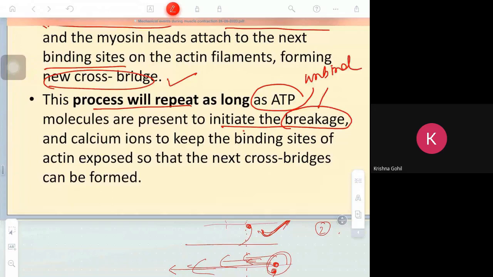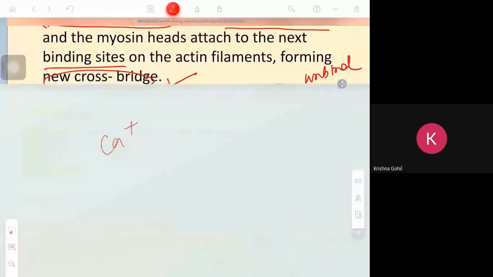To initiate breakage, ATP is required. And calcium ion is also required to keep the binding site exposed. So two things are required for contraction. What are those two things? One is calcium and the other is ATP. Clear? Unless and until this calcium and ATP is present, contraction will remain.